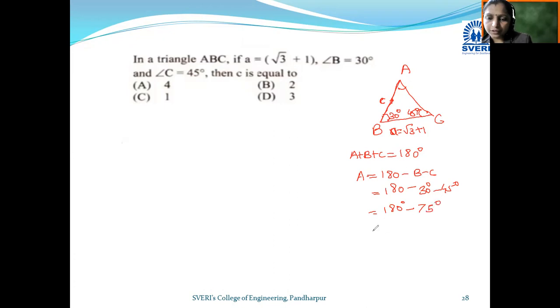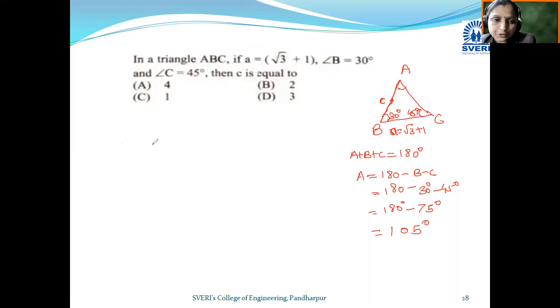75 degree. Okay, so here we got 105 degree. Okay, so here you can see angle A becomes 105 degree. Okay, now to find the value of C, that means to find the side of the triangle, we definitely use sine rule.